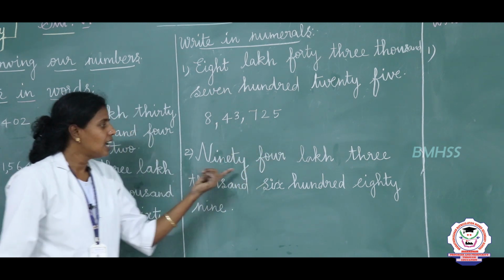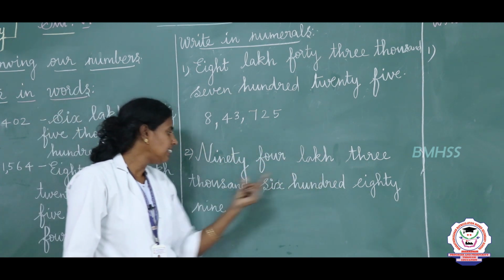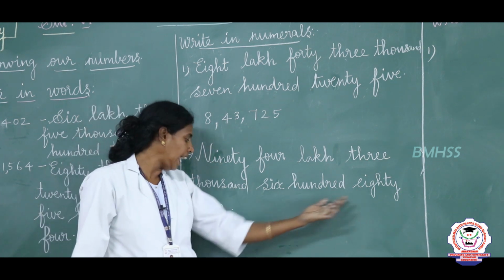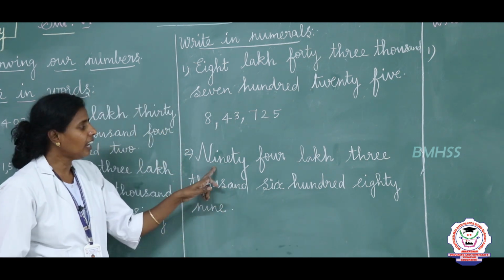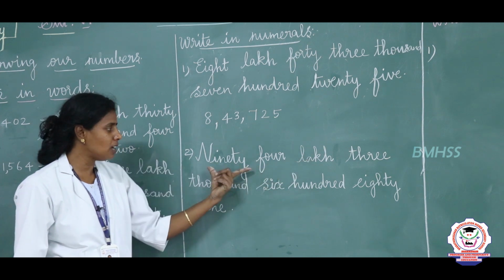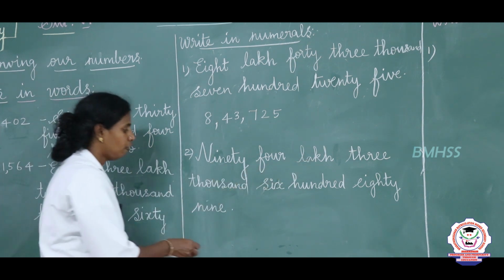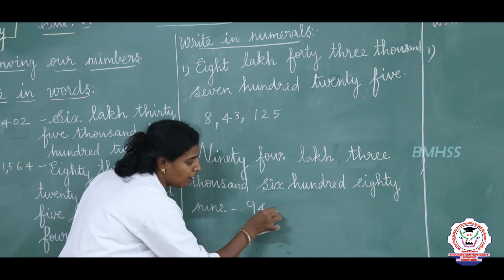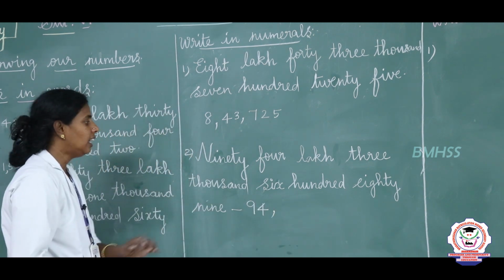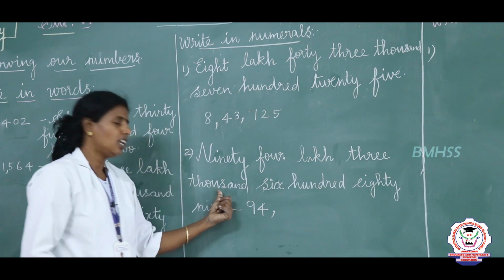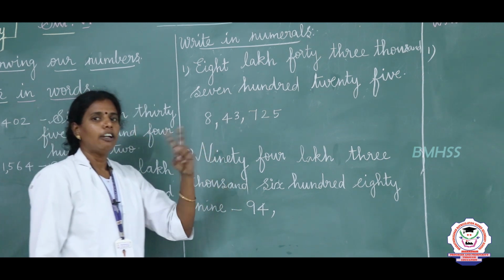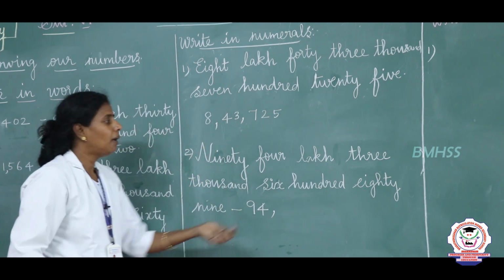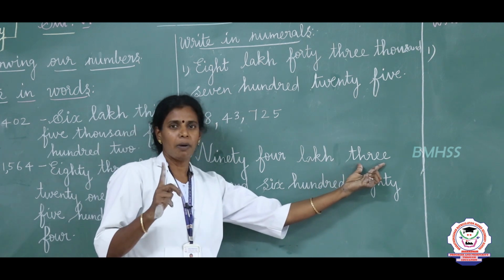The next is 94 lakh 3,689. See here 94 lakh. In lakhs place we are going to place 94. After lakhs we place a comma. Then 3,000. In the place of thousands, I told you 2 digits should be there, right? But here they have given a 1 digit number, which is 3.